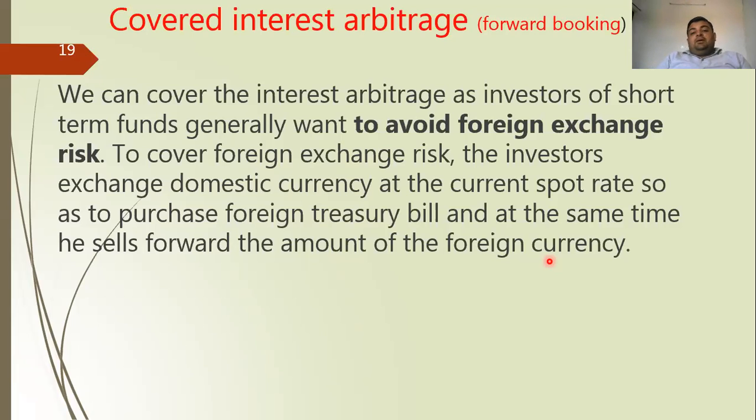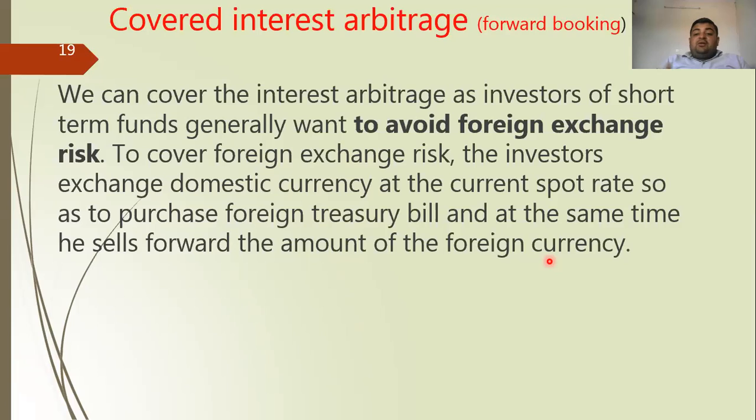For example, if the person has bought a 1 year or 3 month forward contract, he has invested 65 lakh rupees in terms of 1 lakh dollars in the USA. To avoid the risk, he will enter into a contract to sell 1 lakh dollars after 3 months. Whatever the price will be, he will sell the 1 lakh dollars at that time.